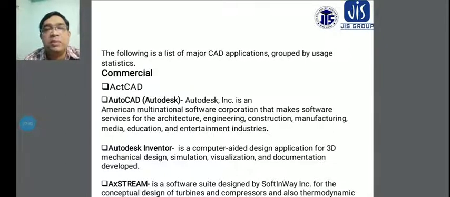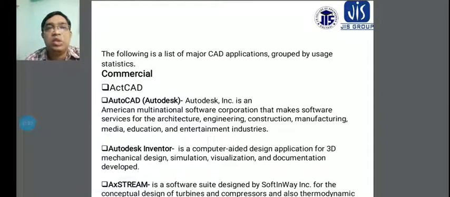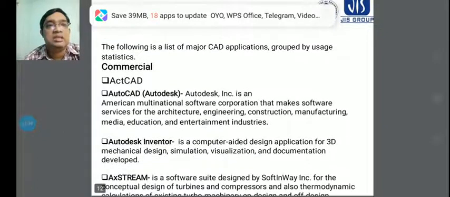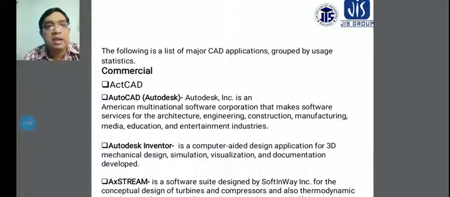AutoCAD is presently used as an Autodesk product, and Autodesk is an American multinational software company that makes software and services for architecture, engineering, construction, manufacturing, media, education and the entertainment industry. It is very easily used, for example to design different engineering components, machine components, with AutoCAD Architecture, and for construction, manufacturing, media and entertainment industries.